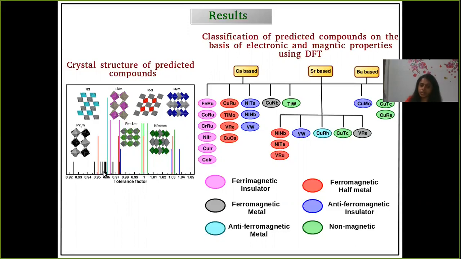We have seen that most of the compounds are stabilized in monoclinic space group, which is also in good agreement with the tolerance factor. In the next step, we have used density functional theory to study their electronic and magnetic properties. We found that 4 compounds are non-magnetic. So we have predicted 21 new magnetic double perovskite compounds, as you can also see from this table. And we got ferrimagnetic insulator, ferromagnetic half metal, ferromagnetic metal, antiferromagnetic insulator, and one rare example of antiferromagnetic metal.